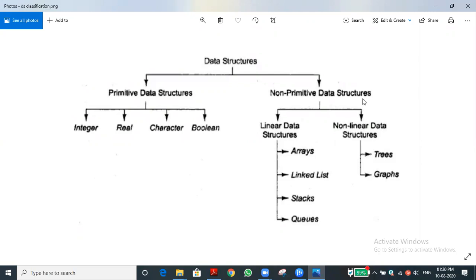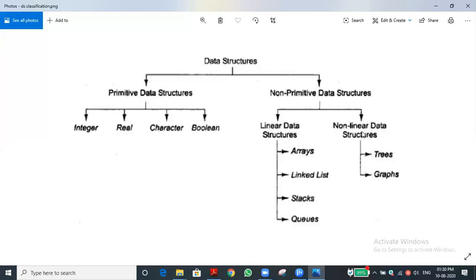Non-primitive is again classified into linear data structure and non-linear, same thing we discussed. Linear data structures are array, linked list, stack, queue. Array is not available in Python. Linked list is there, which means our list, but it has some differences. I will explain that. Stack and queue are both in our syllabus. Anyhow, I will teach the linked list too.